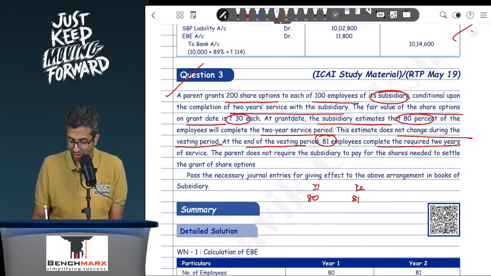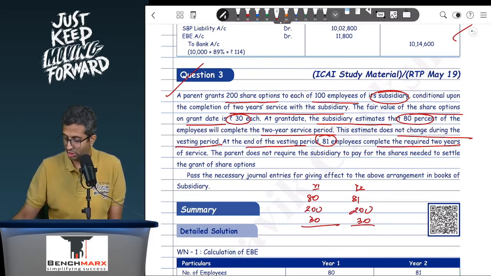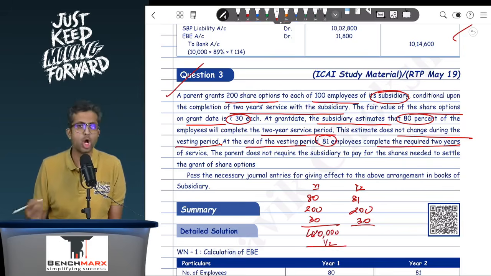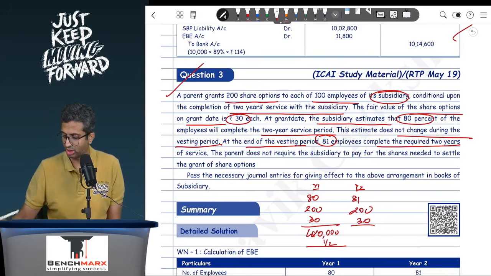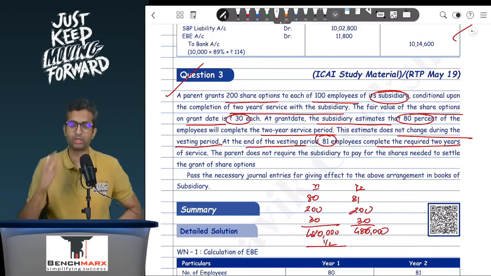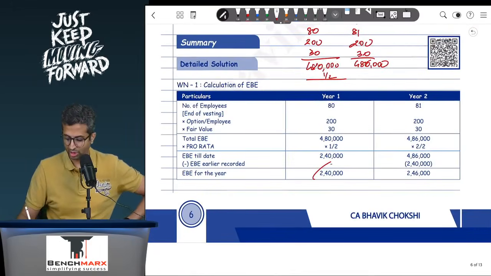For each employee, you are giving 200 options, and the fair value as on the grant date is going to be 30. So over here, this is 80 into 200 into 30. Probably this is 4,80,000. Now this 4,80,000 is going to be spread pro rata 1 by 2. That is 2,40,000 in the first year, and then probably 81 into 200 into 30, that is equal to 486. 486 into 2 by 2, that is the entire 486 should be recorded minus 2,40,000 earlier recorded, and hence the difference, I think 246 will be recorded in the second year. So this is 240 and 246 you will measure.